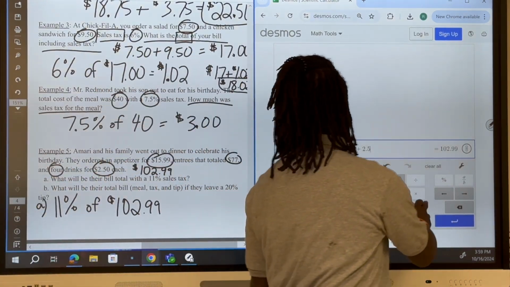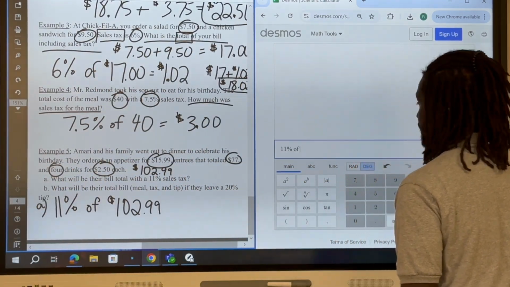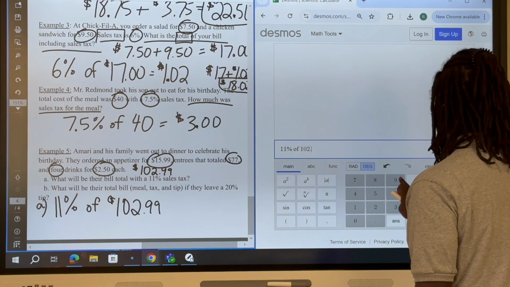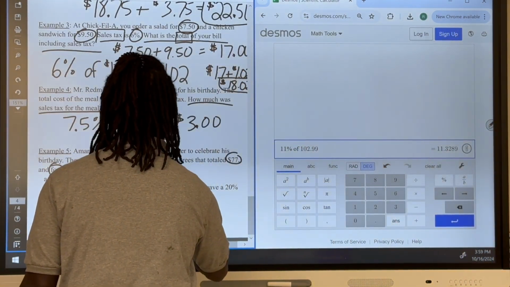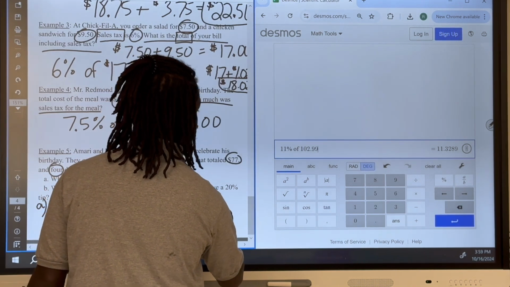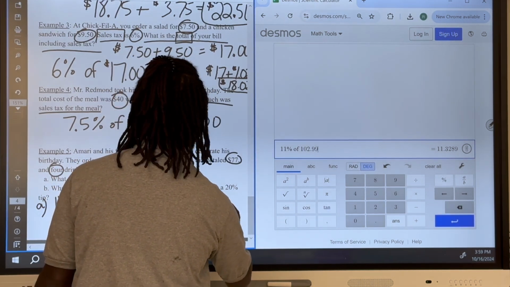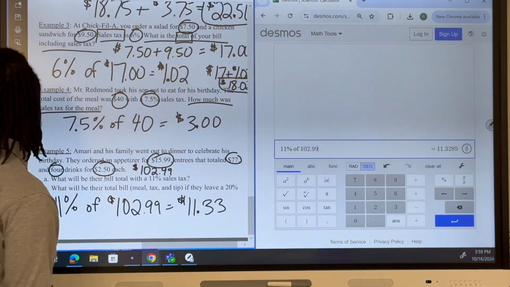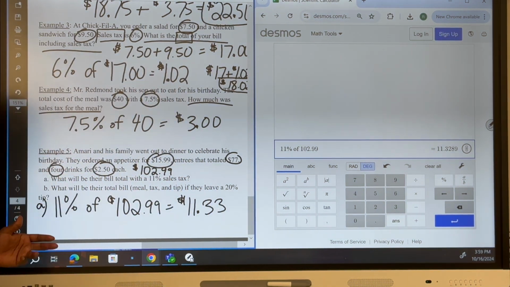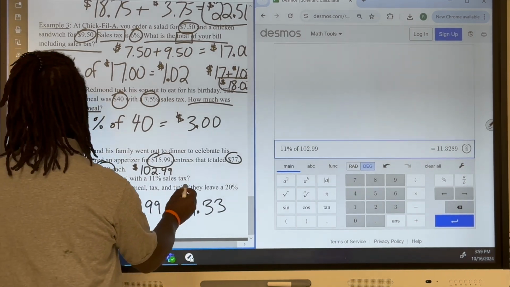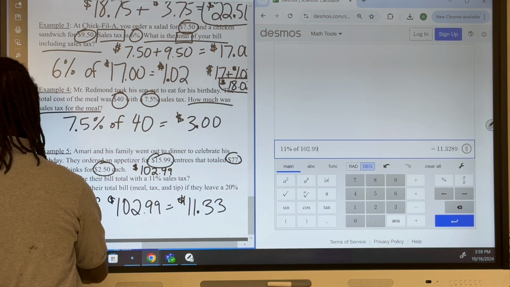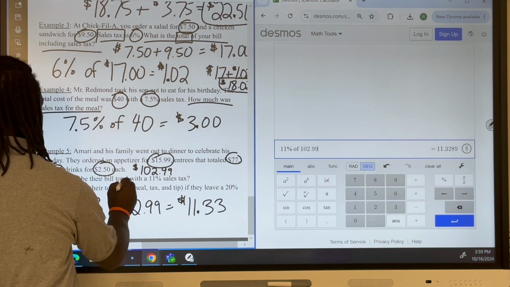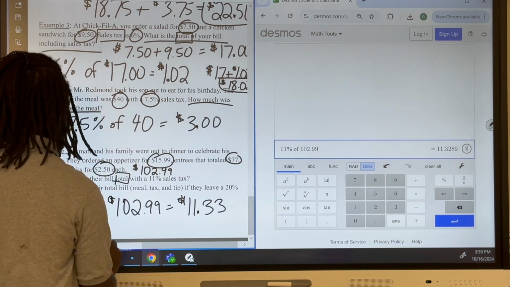Okay? So now I got to do 11% of 102.99. So 11% of 102.99 gives me $11.33. Okay, so that is the sales tax. Well, then I also got to figure out, well, this is just the tax. Now I got to add that to the 102.99 to get the total.